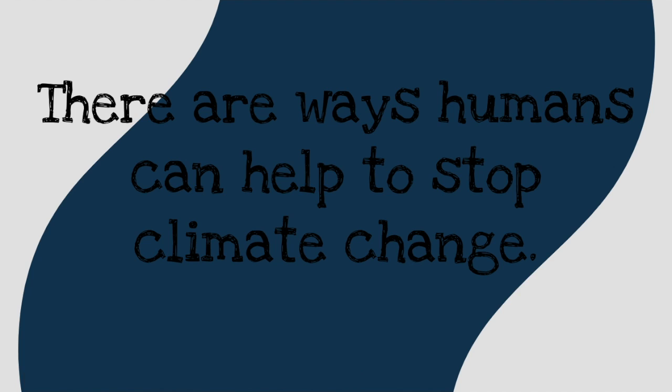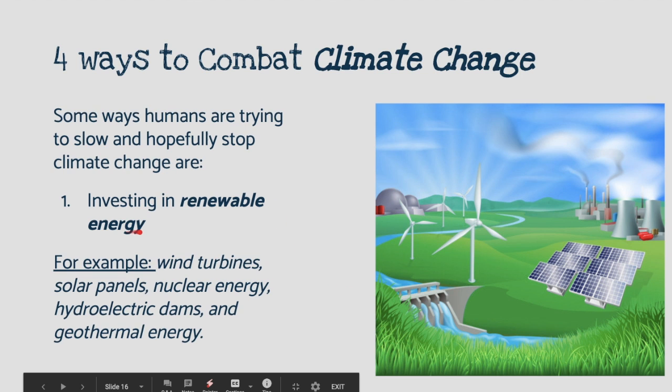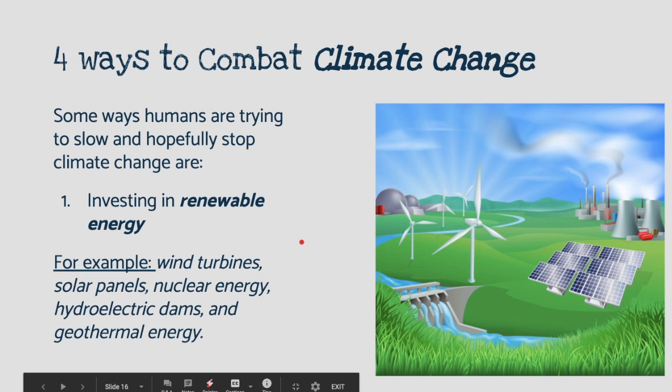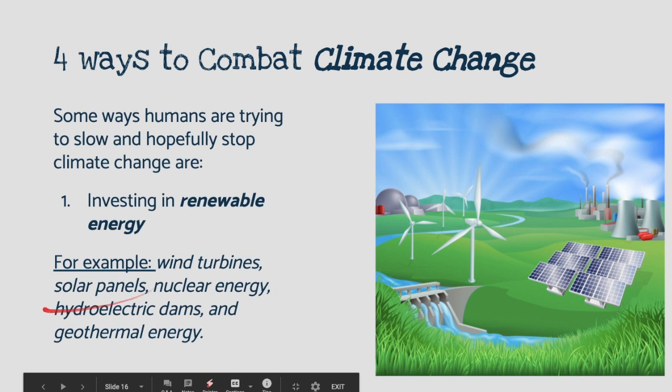There are many ways humans can help to stop climate change. So we learned a little bit about how, in that video, climate change could affect us and also the world around us. Some ways we can help are, one, investing in renewable energy. Some examples of renewable energy are wind turbines, that's what these are, solar panels, nuclear energy, that's these over here, big nuclear power plants, hydroelectric dams, that's a dam right here with the water flowing through it, and geothermal energy here.